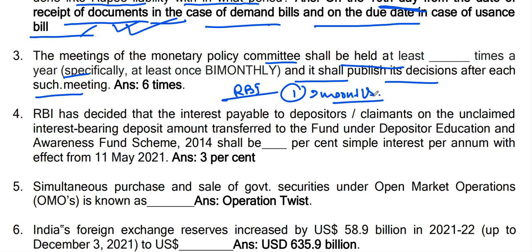So RBI has to conduct this meeting at least 6 times in a year. Okay. In that meeting, what they decide? They decide on the monetary policy of RBI, what would be the rates, various rates. Okay, repo rate, the CRR, and other rates. Okay, so 6 times in a year.